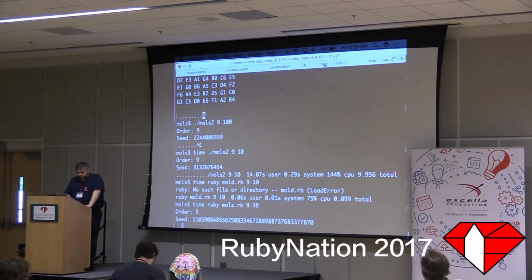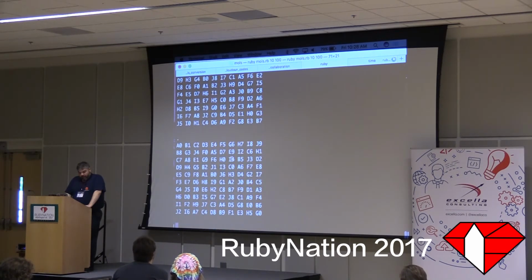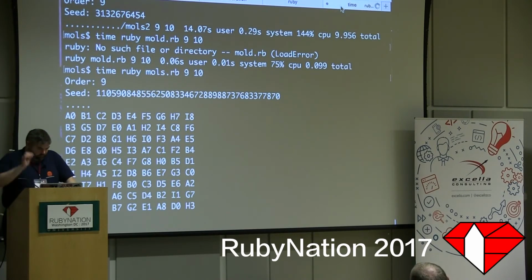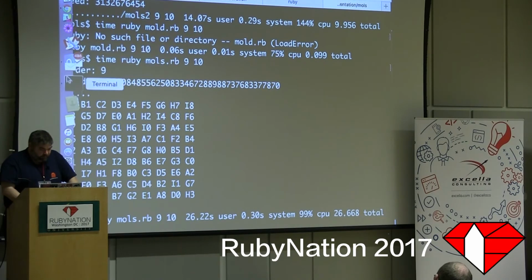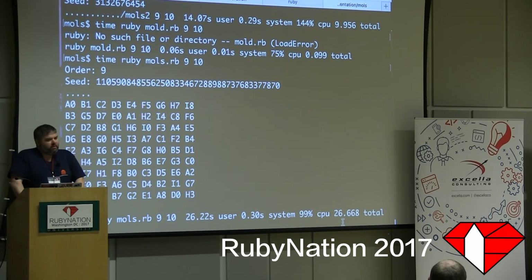Now, sure, I have other stuff going on in the background on my machine, so this is really just an anecdotal test, but we'll see. Look at this. We found some order 10s. Think about that. In the past 10 minutes or so that I've been talking, I found 2. It's pretty cool, considering Euler searched part-time his whole life and never found them. It's not exciting staring at a blinking cursor, and I'm almost done. Oh, there we go. 26 seconds. So the Crystal version took a third of the time just by annotating our code with what proves to be slightly better documentation anyway. That seems like an awesome trade to me.